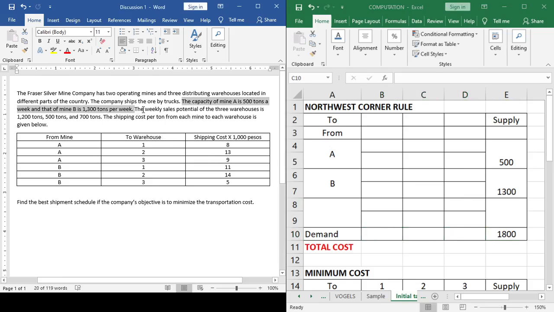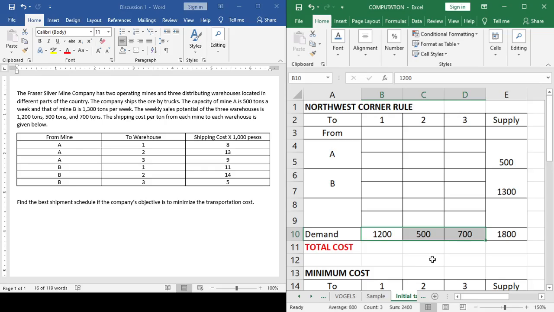Now next, the weekly sales potential of the 3 warehouses is 1,200 tons, 500 tons, and 700 tons. Take note, we have 3 warehouses: warehouse 1, warehouse 2, and warehouse 3. Accordingly, they have this weekly sales potential, so that means it is their demand. For warehouse 1, 1,200, warehouse 2, 500, and warehouse 3, 700. Now, class, let us compute the total demand. That would be 1,200 plus 500 plus 700.